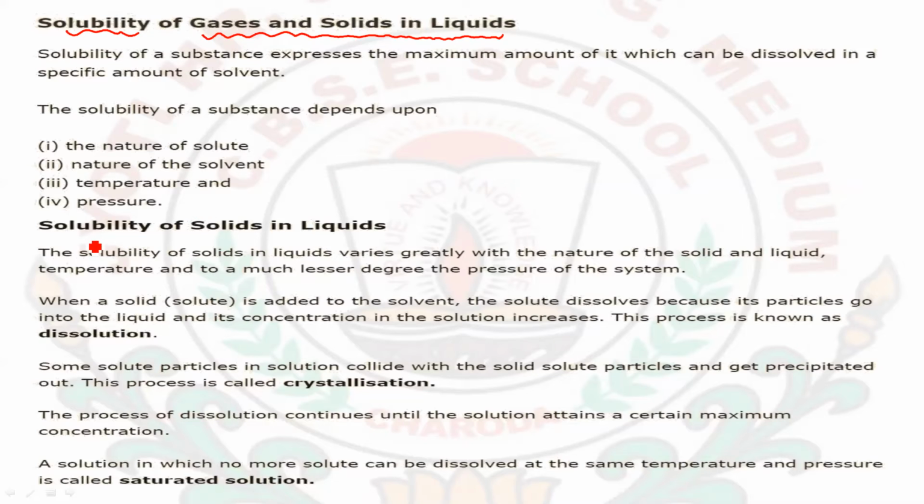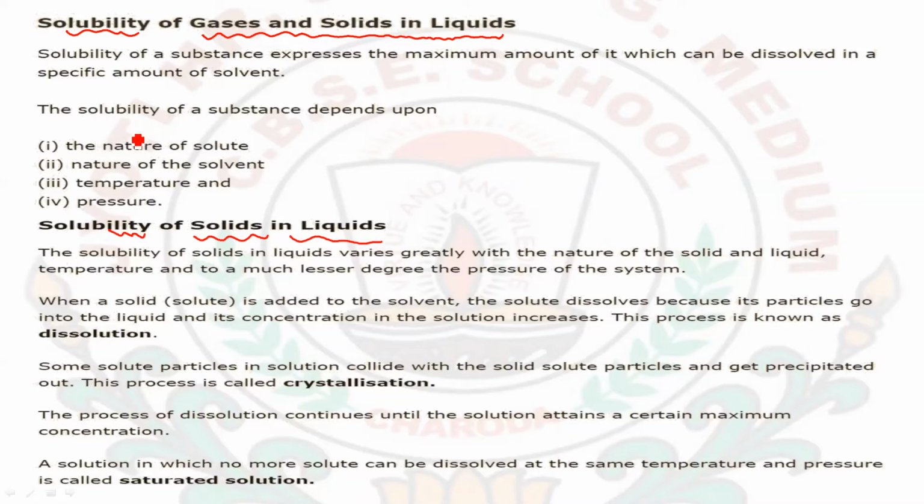Next, the first topic is the solubility of a solid in a liquid. The solubility of a solid in a liquid varies greatly with the nature of the solid and liquid.